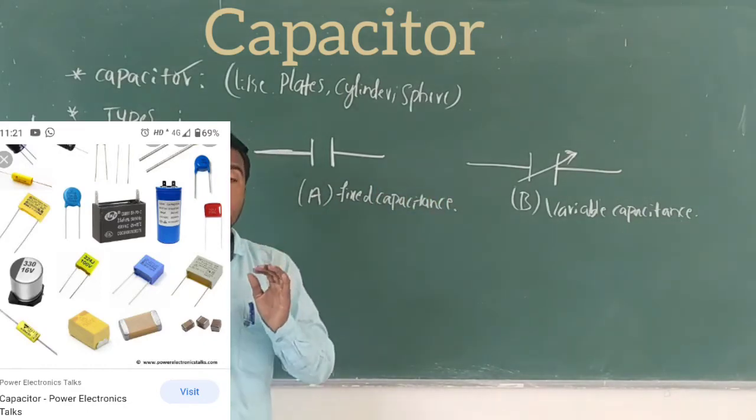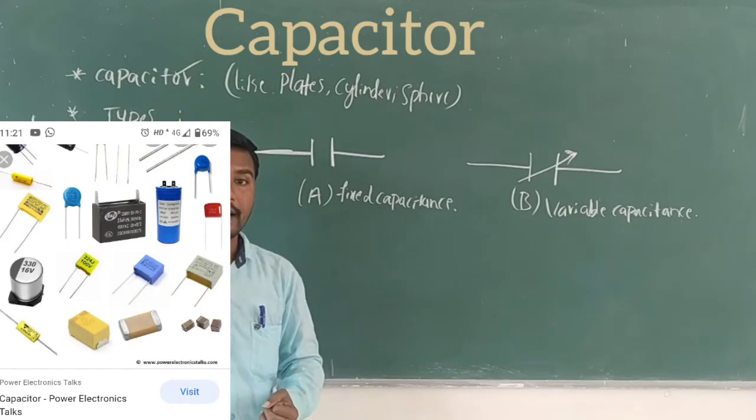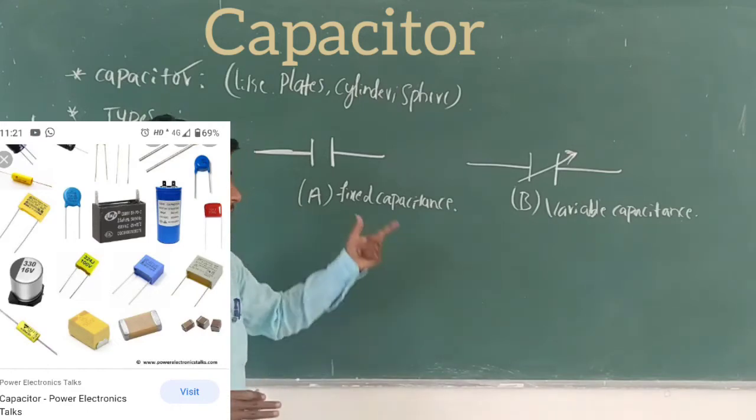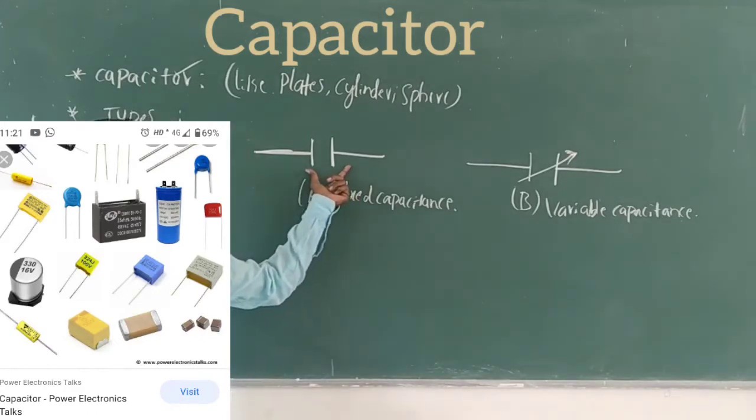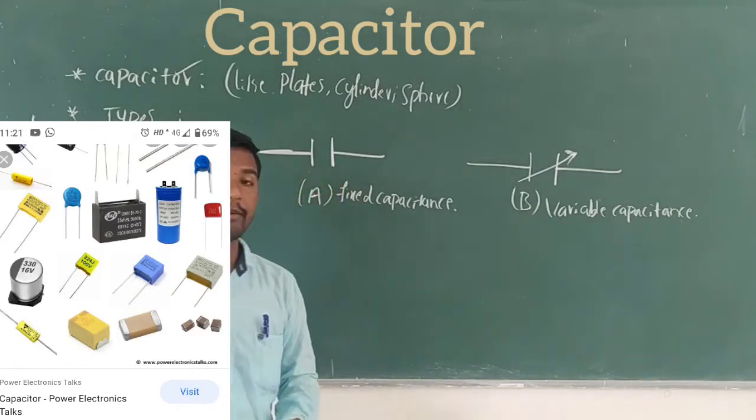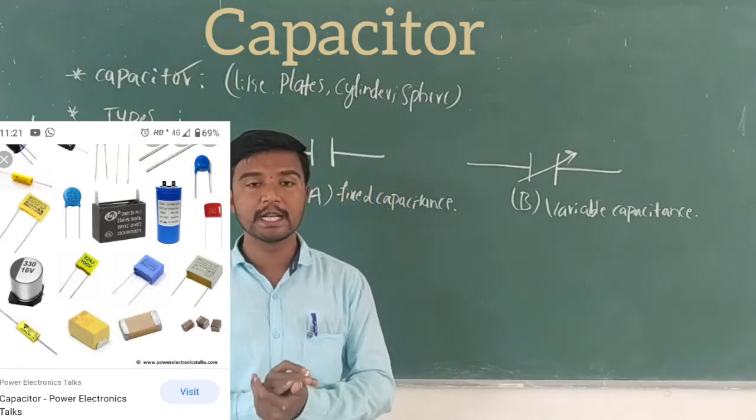They will ask you to write the symbol of a capacitor like this. Okay, clear? The meaning of capacitor clear? The pictorial symbol is clear.